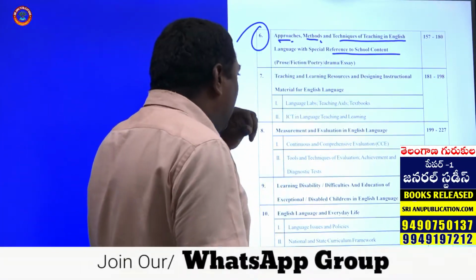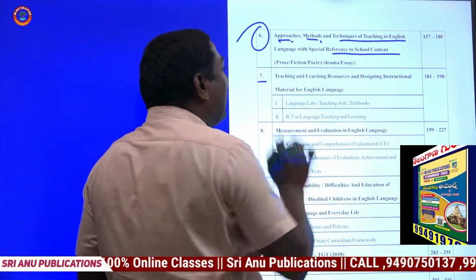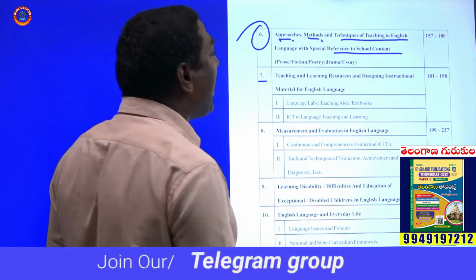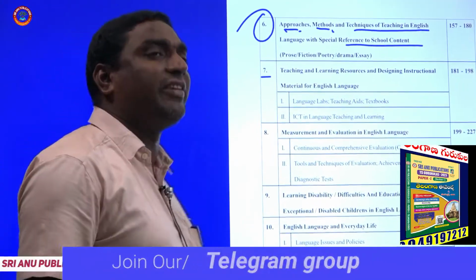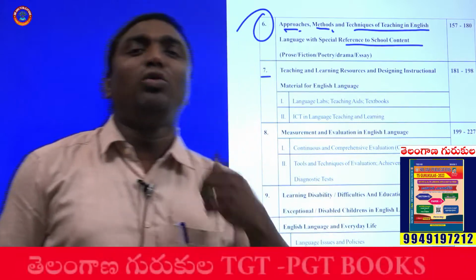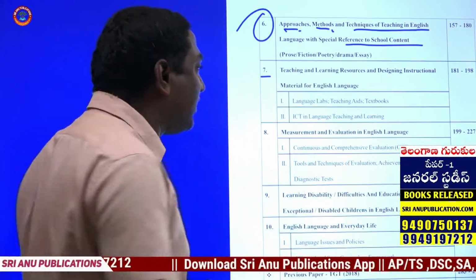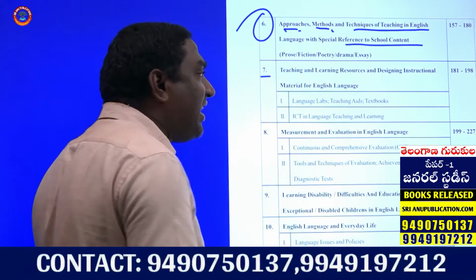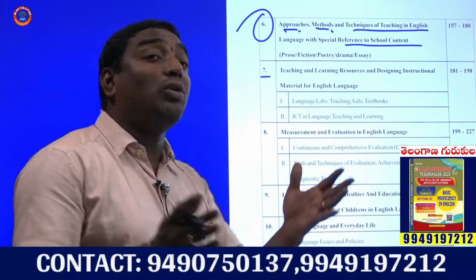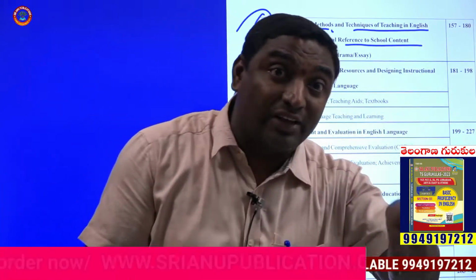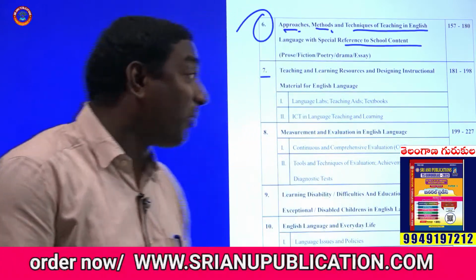Coming to the seventh chapter, teaching and learning resources and designing instructional material for the English language. What are TLMs? How do we use TLMs? And what is the material to be used there? Language labs, teaching aids, textbooks, and how language games can be played in the classroom also, students. We need to understand that point also.